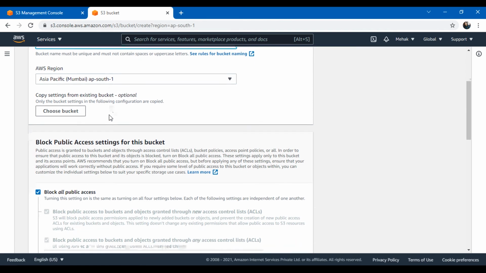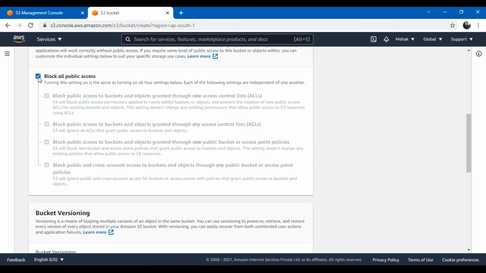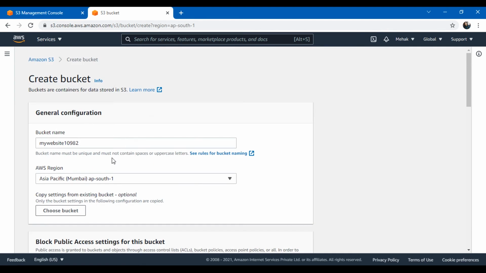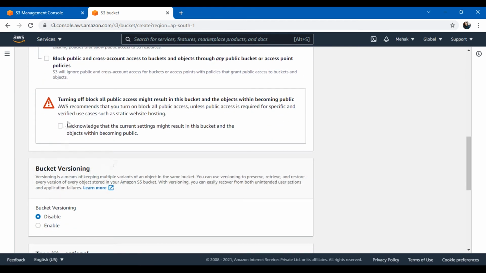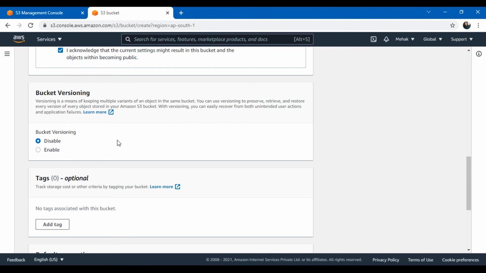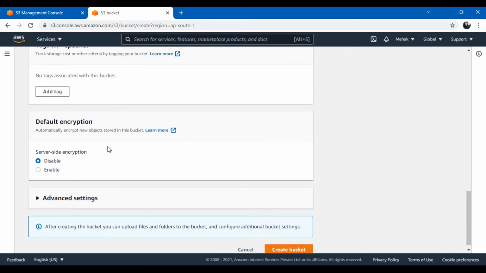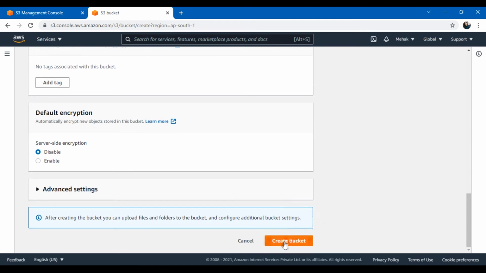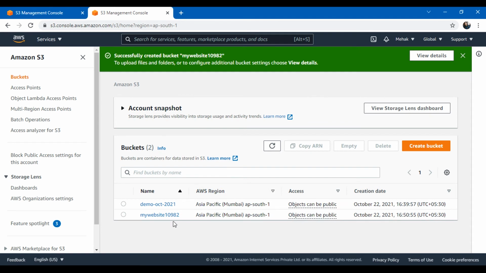Region, I'll keep it at this, and because I'm using it for hosting a static website, that means I want to keep it public. Versioning for now I won't be enabling because I'm yet to tell you about versioning. Encryption, no, I do not want, and click on create bucket. Yes, the bucket name was available and now my bucket has been created.